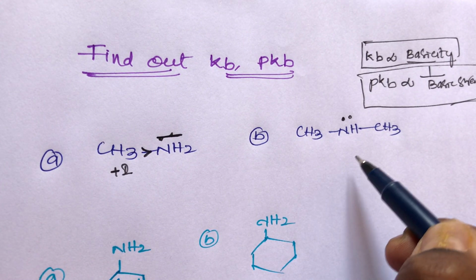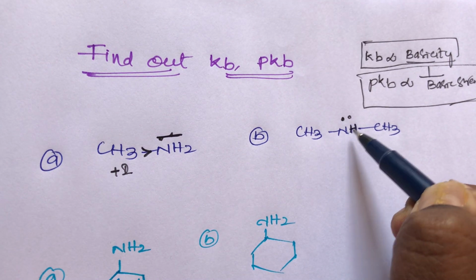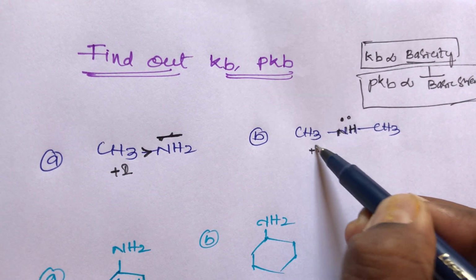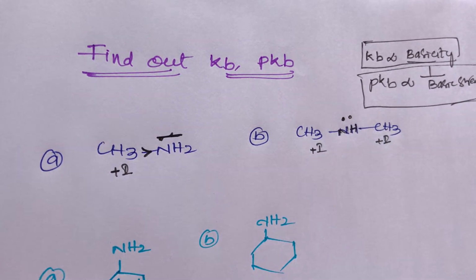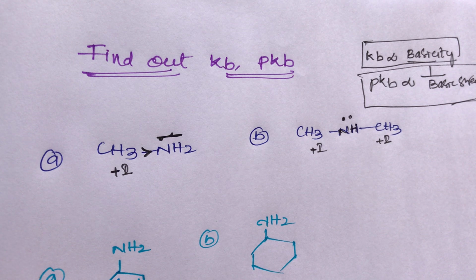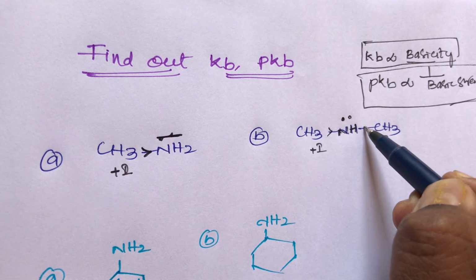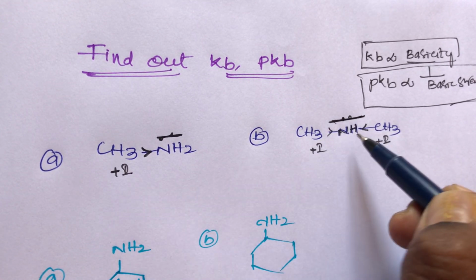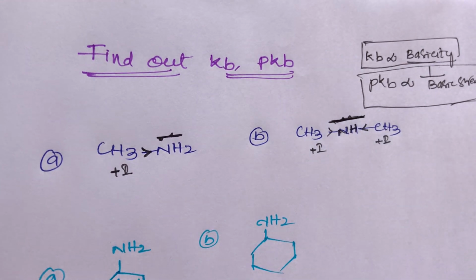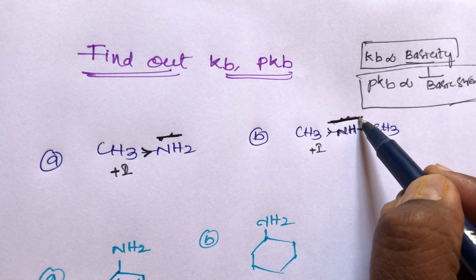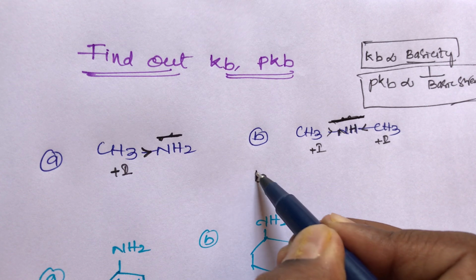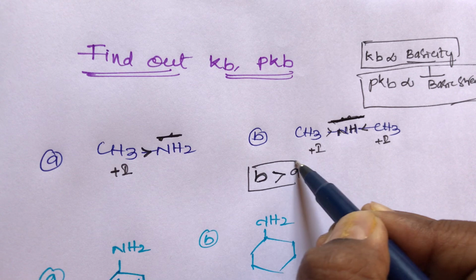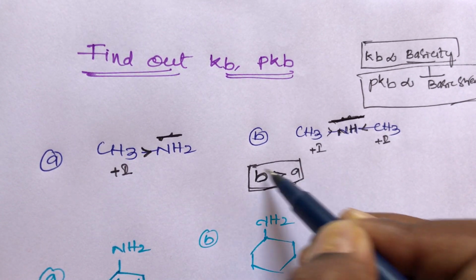What about this B compound? This B compound belongs to secondary amines. The secondary amine has two methyl groups, on the left-hand side and the right-hand side. Both belong to plus I group. The plus I group is always electron releasing or electron donating. So both are electron releasing groups, and the electron density on nitrogen increases compared to A. B compound has more basic strength, more electron density. So B compound has more basic strength than A compound.